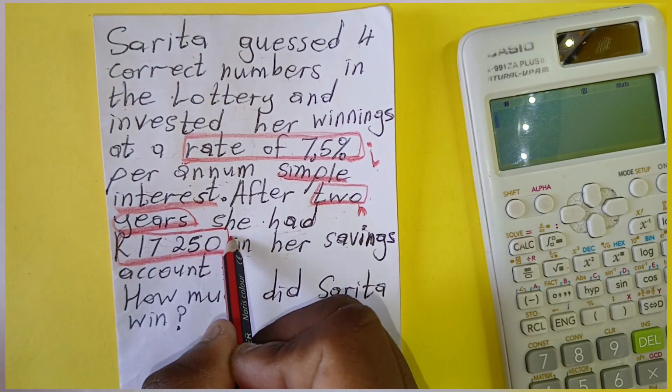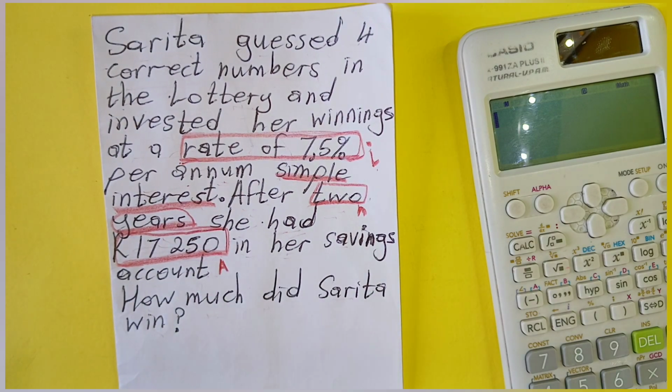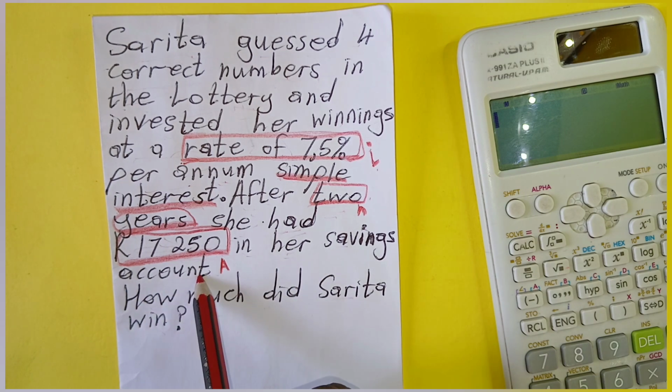So this money is the money she had after 2 years in her savings account.